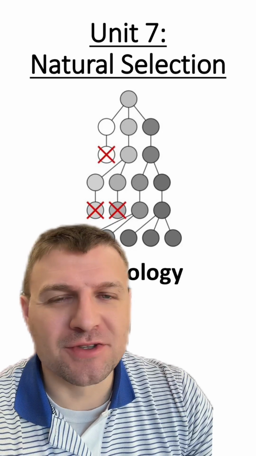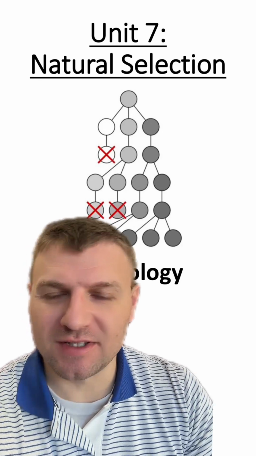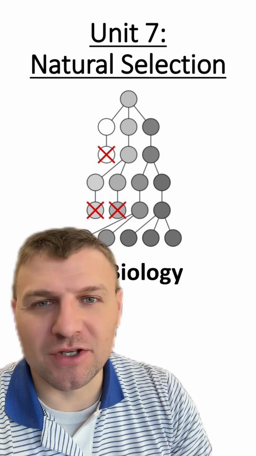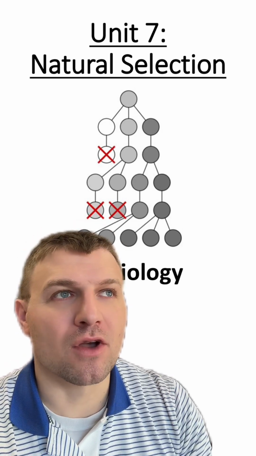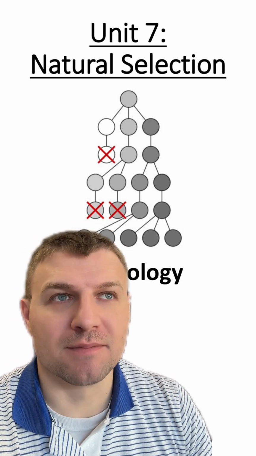Hello AP Biology students, this is going to be our first section in Unit 7. This unit is probably one of my favorite units to teach because we're going to talk about something called natural selection. This unit is going to be really focused on how evolution works in populations.